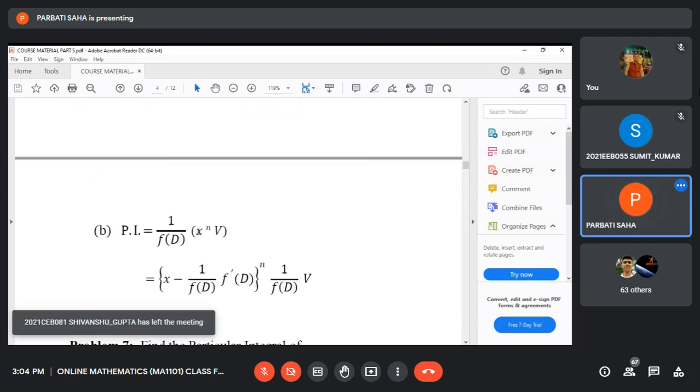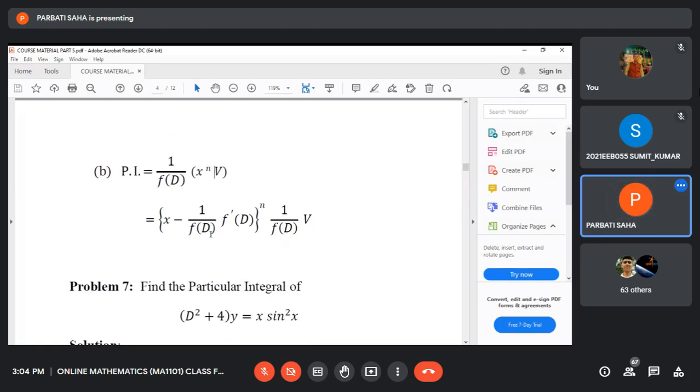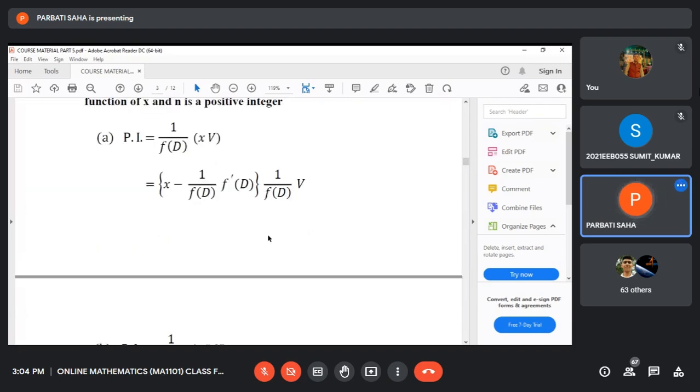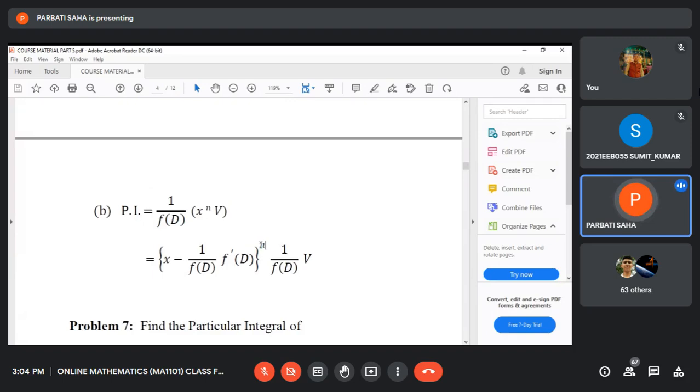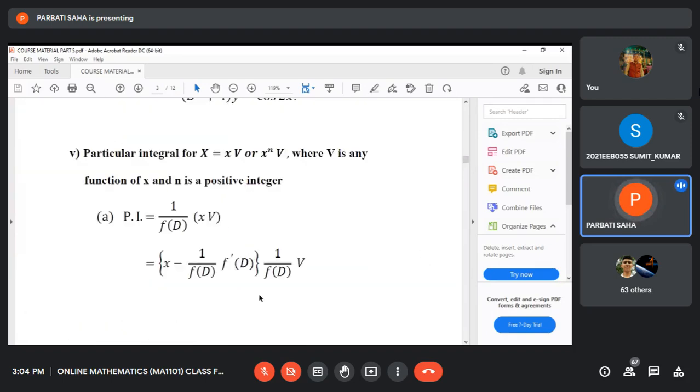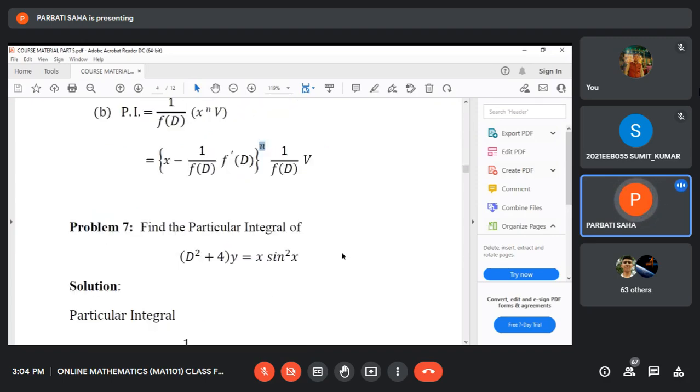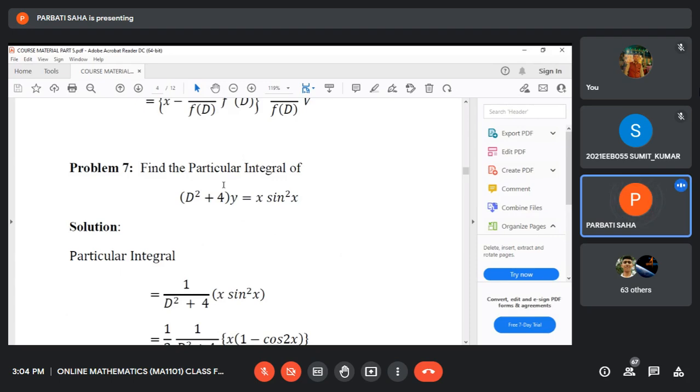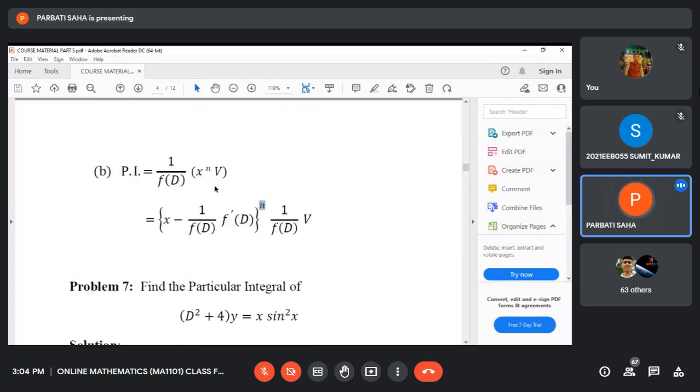If it is x^n·v, the formula is slightly changed: this is raised to the power n, but other parts remain the same as before. So it is a more general form, where if you put n equal to 1, you can obtain part E. Part B is more general, and if you put n equal to 1 you obtain part E.